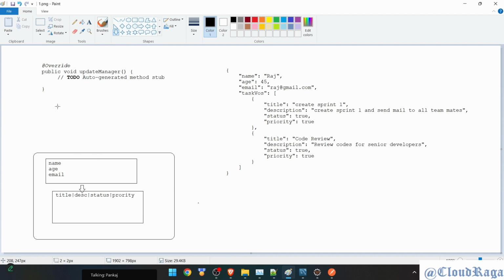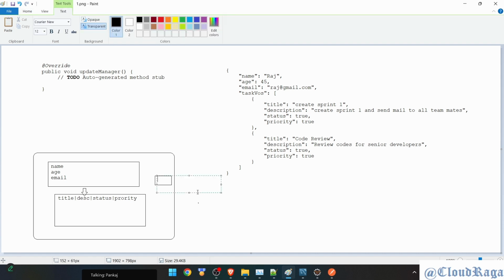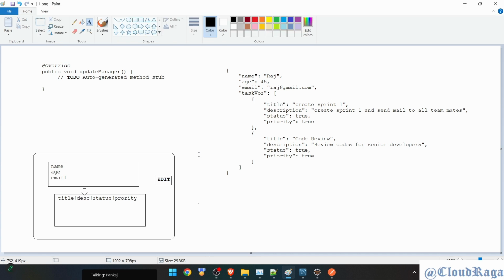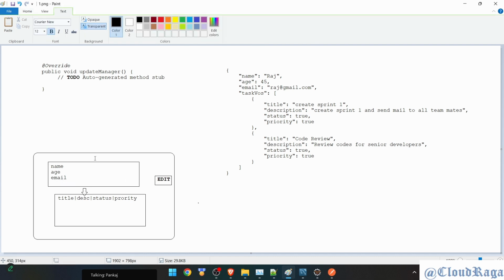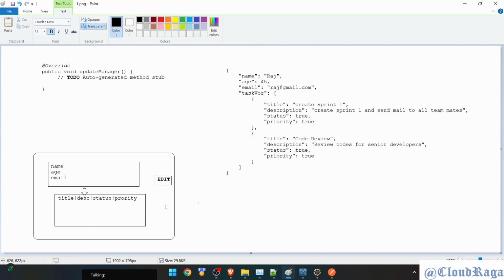This can also be one scenario, that we will show manager detail in one box, and when we click something, maybe a button or some kind of drag and drop, it opens a new table, which might already be there. Right now I don't have any design idea. I'm just saying maybe I have an edit button here. Okay, we have the edit button. When I click on edit, it's totally up to us whether we want to update this section or this section. Again, the team has to decide how we want to update it. When I click edit, should only this get updated or should this also get updated? So that you have to decide.